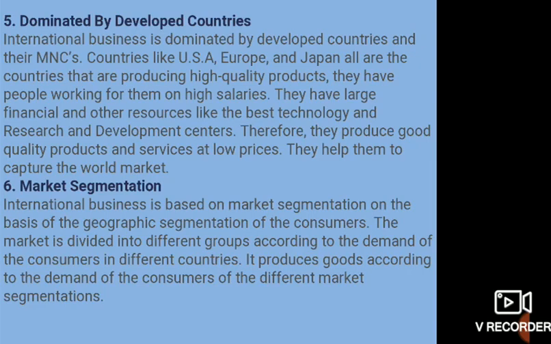International business is dominated by the developed countries and MNCs. Countries like the US, Europe, and Japan are all producing high quality products. The quality of the products is higher, and they are going to sell it in some of the developing countries. They have people working for them on high salaries. They have large financial and other resources like the best technology and research and development centers. Therefore they produce good quality products and services at lower prices. They help to capture the world market.